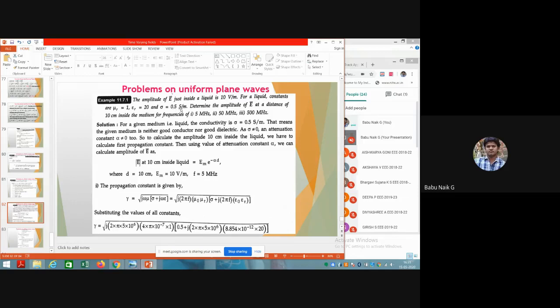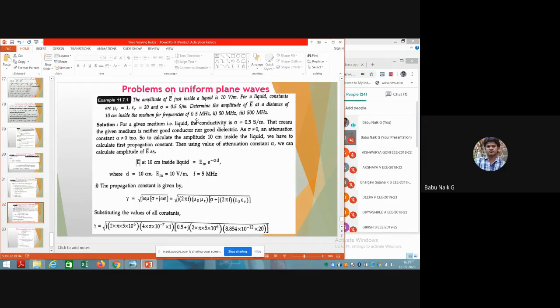It is not exactly a perfect dielectric medium, and we also cannot say that this one is a good conductor. So we know that sigma is not equal to 0 for this problem. If sigma is not equal to 0, we can say that the attenuation constant is also not equal to 0.